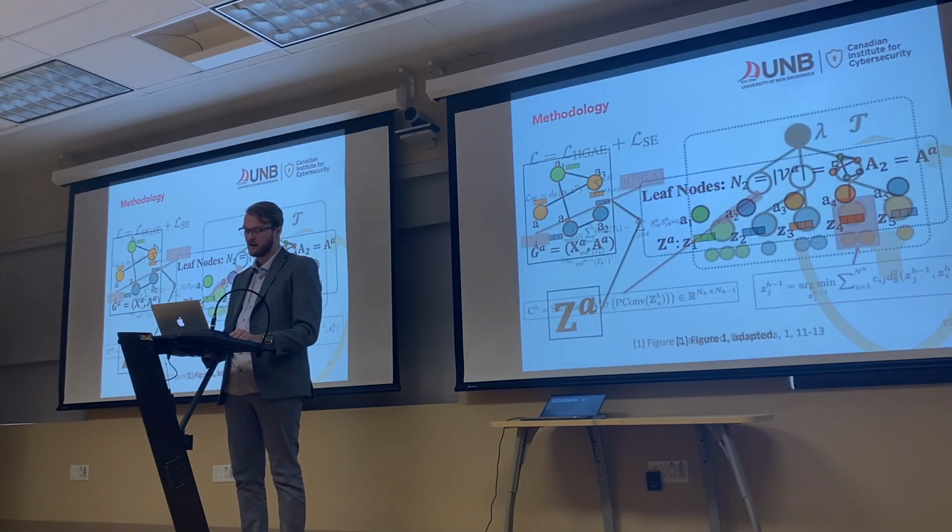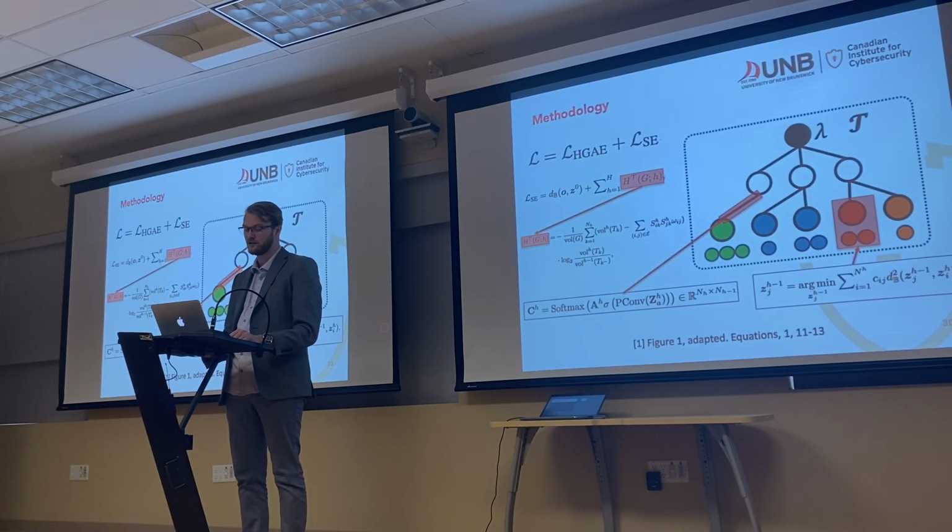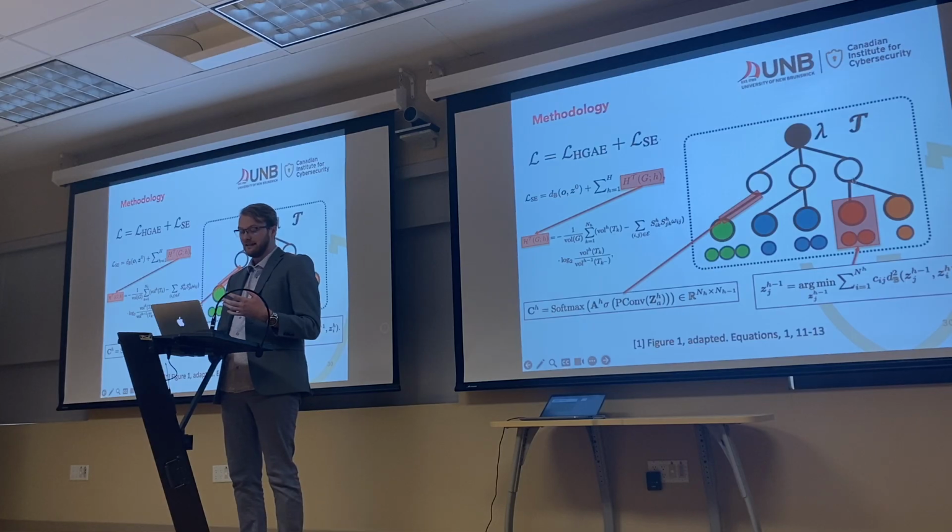Afterwards, we can start to perform this operation where we build up this tree bottom up. It's kind of hard to explain, but at the start here, we're going to basically take the mean of all of the embeddings of the nodes within them to represent that leaf node.